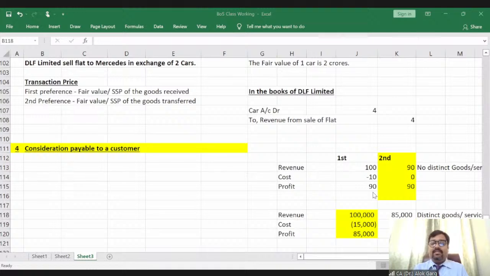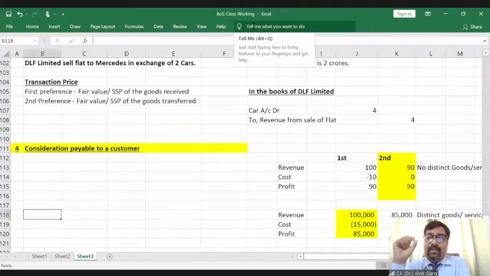Guys, what is the right answer in your view? Jay is saying 99 lakh rupees. Utkarsh is also saying 99 lakh rupees. Mani is saying 1 crore rupees. Mani, why 1 crore rupees? Whether this 1 lakh rupees, which is paid by PepsiCo to Big Bazaar, whether PepsiCo is getting any distinct goods or services, whether PepsiCo will be able to control those goods and services, whether PepsiCo will be able to get the benefit of those goods and services. Answer is no. There are no distinct goods and services.